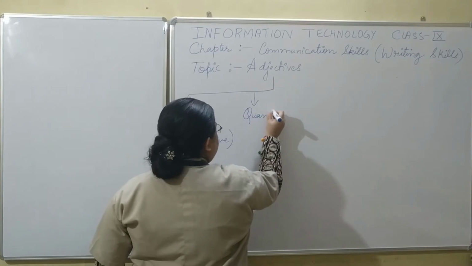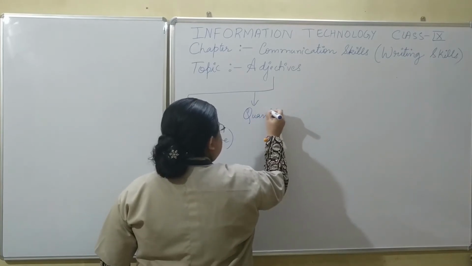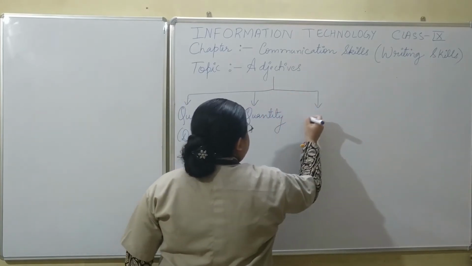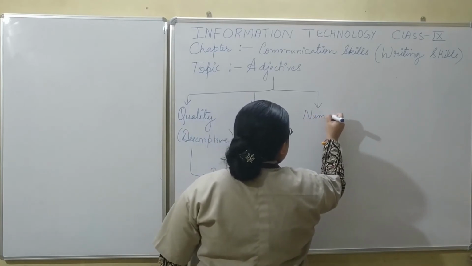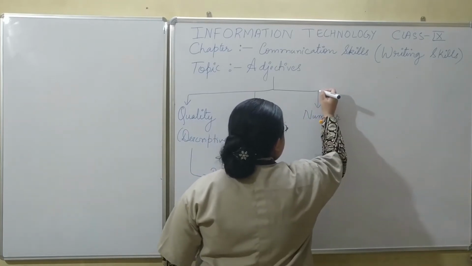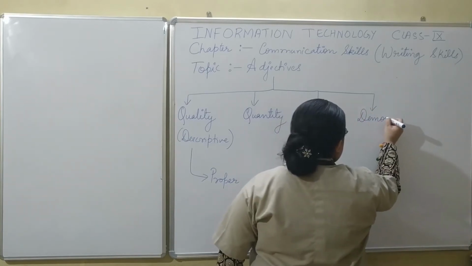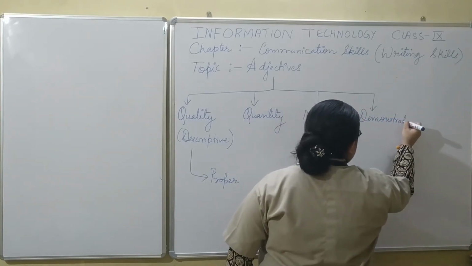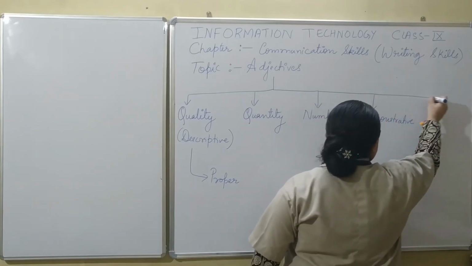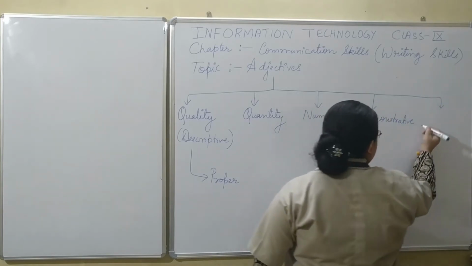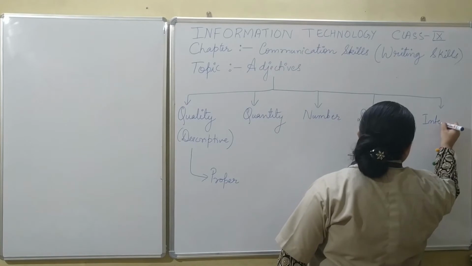Then adjectives of quantity, adjectives of number, demonstrative adjectives, and interrogative adjectives.